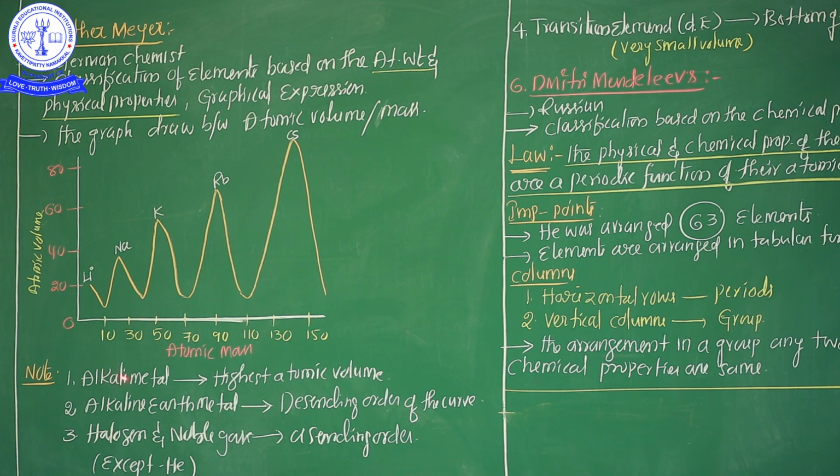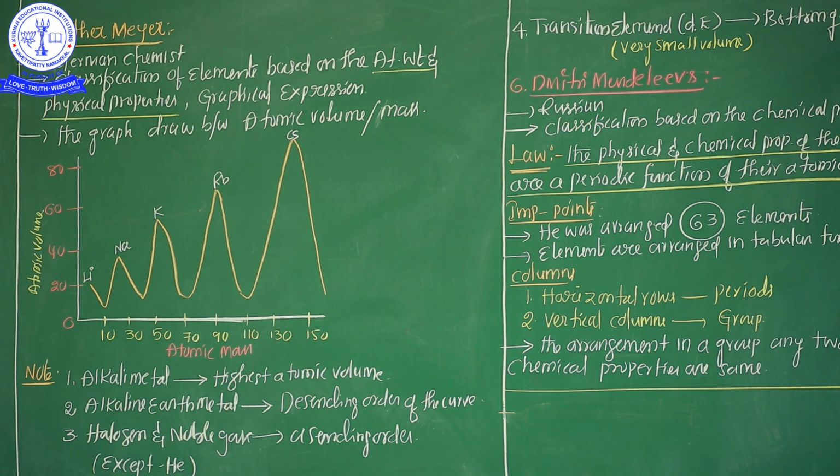See here, according to Lothar Meyer's graphical expression, alkali metals. Alkali metals means first A group elements. What are the first A group elements? Hydrogen, lithium, sodium, potassium, rubidium, cesium and francium. Lithium, sodium, potassium, rubidium, cesium, francium are located at the highest atomic volume, the peak position. Important NEET area, these are the NEET area. According to Lothar Meyer's classification, alkali metals are at the peak position. Peak position means atomic volume is a maximum, the highest atomic volume.